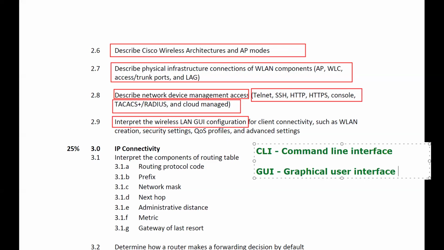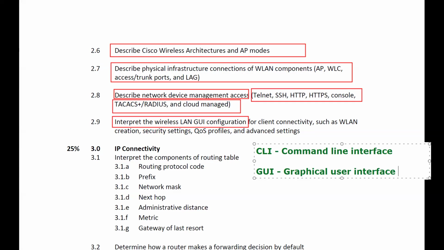In this, you will not use commands. You will use steps. For example, you are using Facebook or Instagram. You want to upload your photo. All the steps you will follow, right? Go to settings, profile, upload the profile, everything. Same as in the GUI, all the changes you will be doing according to the website, like clicking on the icons, making certain changes.